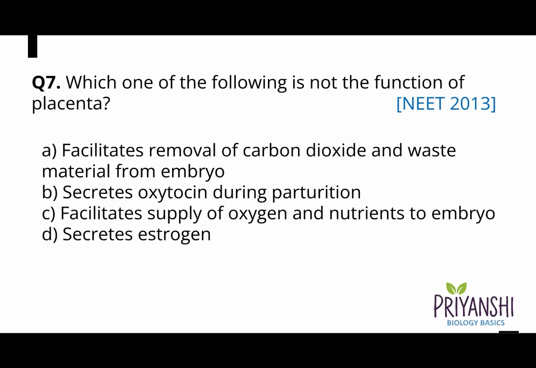Question 7. Which one of the following is not the function of placenta? A. Facilitates removal of carbon dioxide and waste material from embryo. B. Secretes oxytocin during parturition. C. Facilitates supply of oxygen and nutrients to embryo. Or D. Secretes estrogen. And the correct answer is option B. Secretes oxytocin during parturition. This is not the function of placenta.